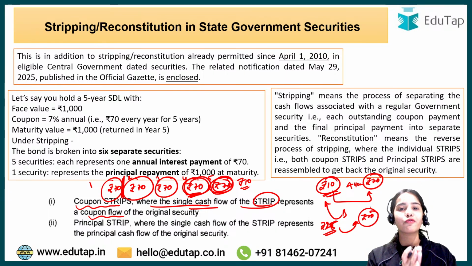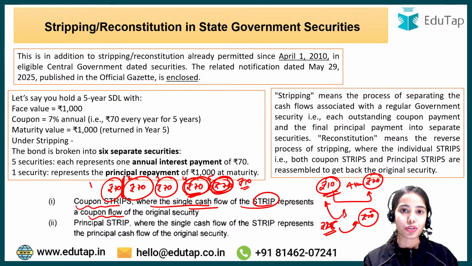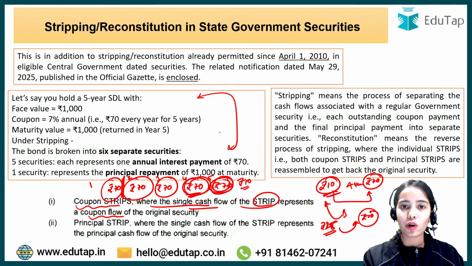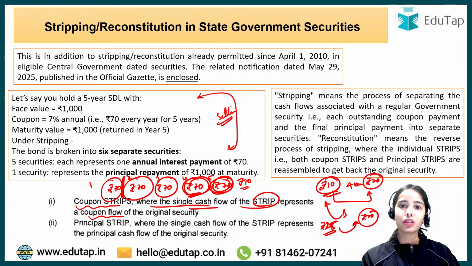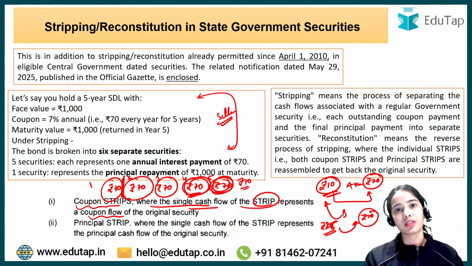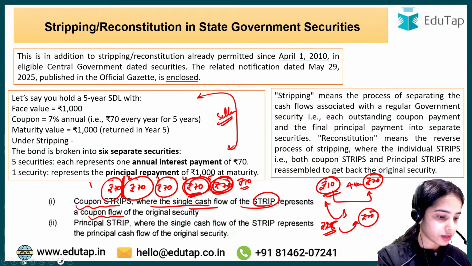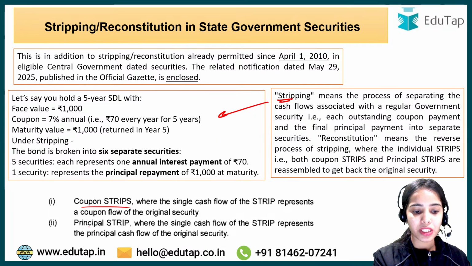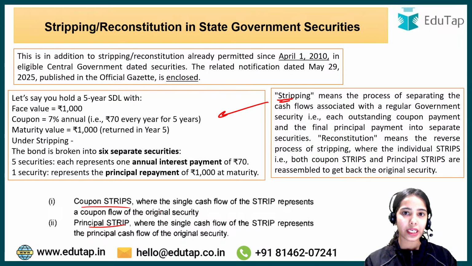So you can understand that this is a very good opportunity for the retail investors, for the institutional investors that want to invest small amounts but want to get a lot of benefit. Okay, and the stripping is beneficial for the seller also, because the seller is able to get away with the government security that the seller wants to sell in parts. Any confusion anyone here? Shall we proceed? So I have explained the process of stripping, where the principal strip and coupon strips are created, and each individual security is sold at the price that the seller wants to sell, at a reasonable price. So the seller also makes profit and the buyer will also make profit.